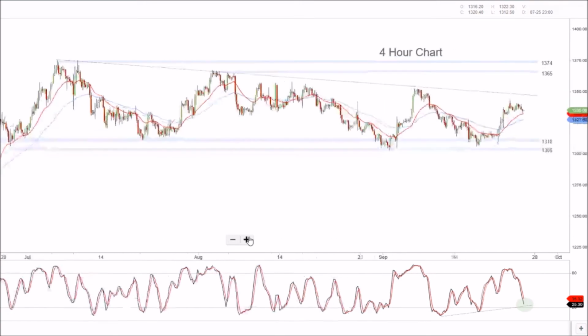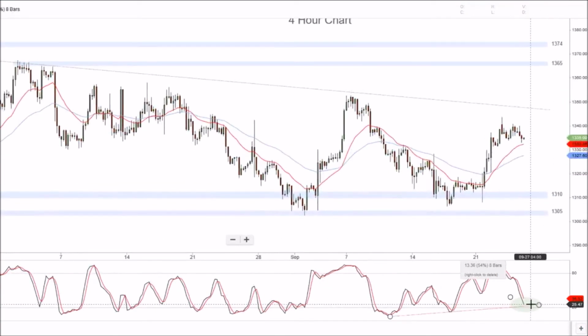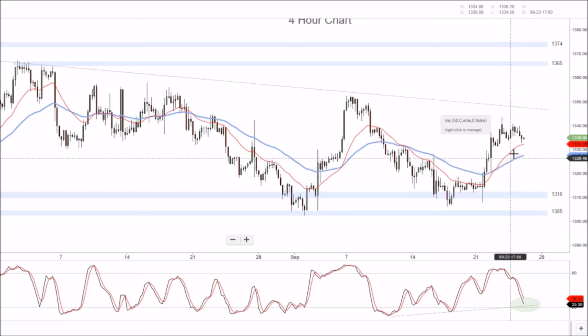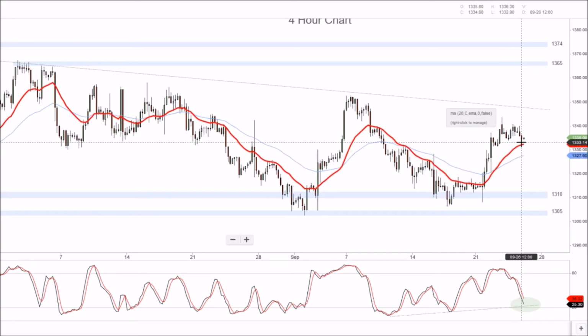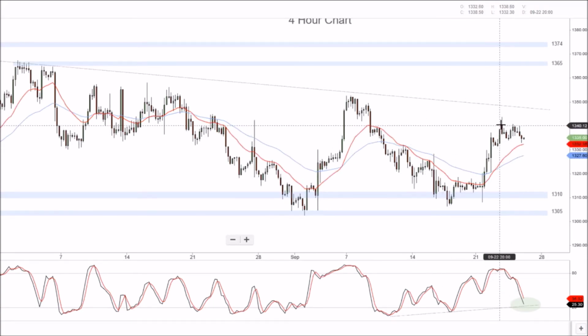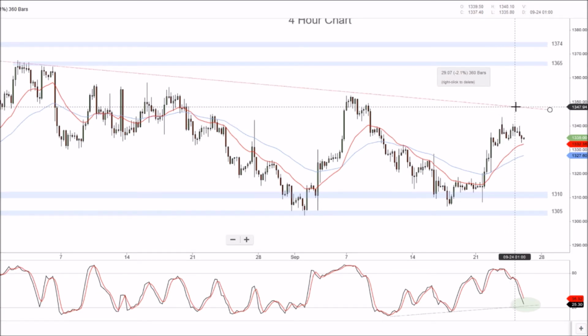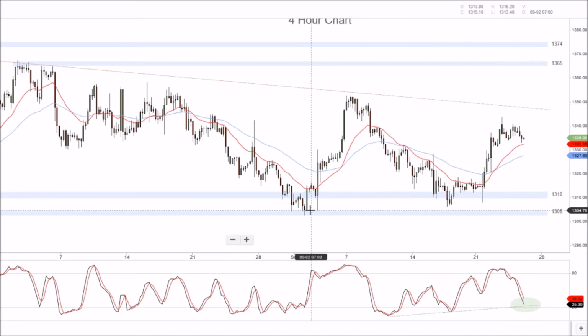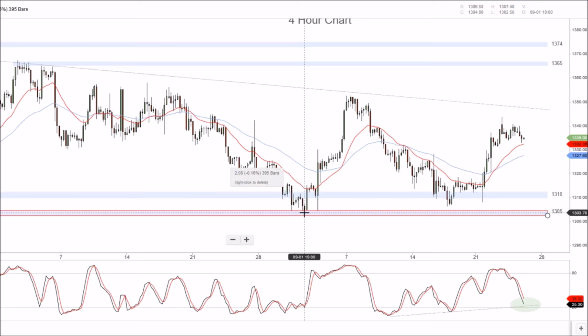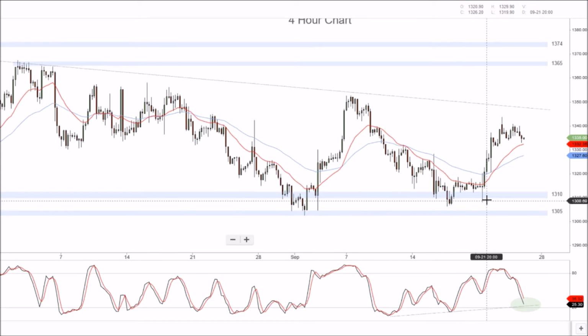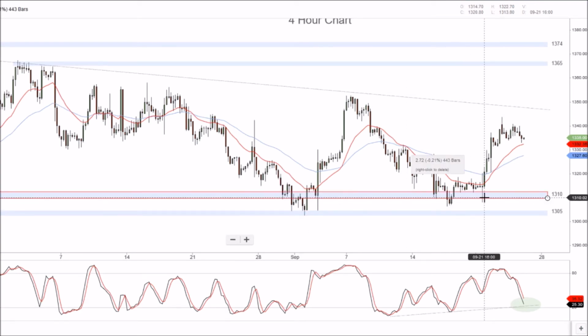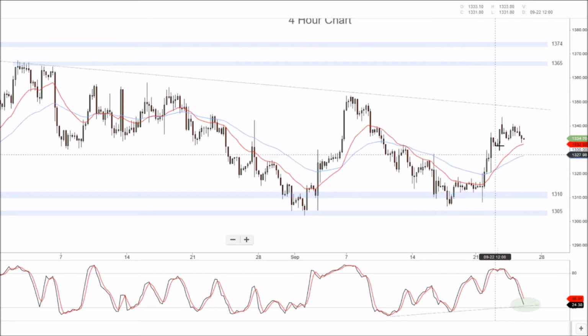If we just make that a bit bigger, we can see price is getting to oversold. But we are holding the highs around that 1333 zone there. So potentially we could push up through 1340. Could just butt our head up against 1348 resistance there, and then roll over from there. But at the moment we've got a low here at 1305, built a higher low, and we retested with this move down at around that 1310 mark, and we've just pushed up higher.